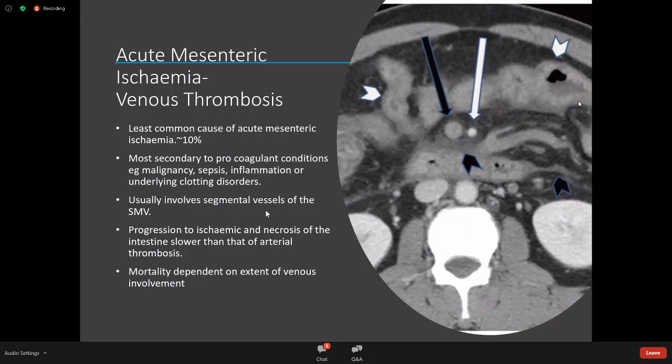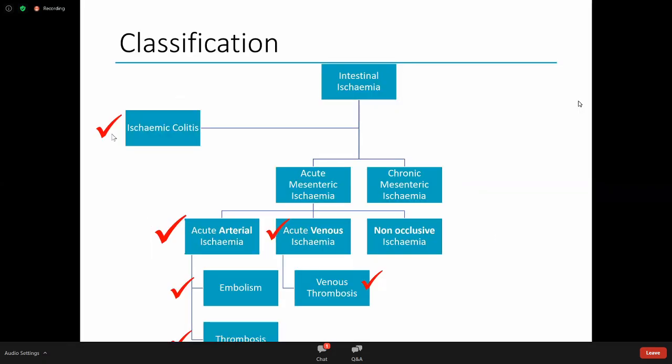It usually involves the segmental vessels of the superior mesenteric vein. It's unusual to get progression to frank ischemia and necrosis of the intestine, and that progression is much slower than that of arterial thrombosis. And the mortality is dependent on the extent of the venous involvement. And often we can treat this with anticoagulants, and sometimes our radiology colleagues can do something clever in helping direct lysis to this thrombus. So let's think again about what we've talked about. We've talked about ischemic colitis out there in the zone, much more of a colitis than a major vascular event.